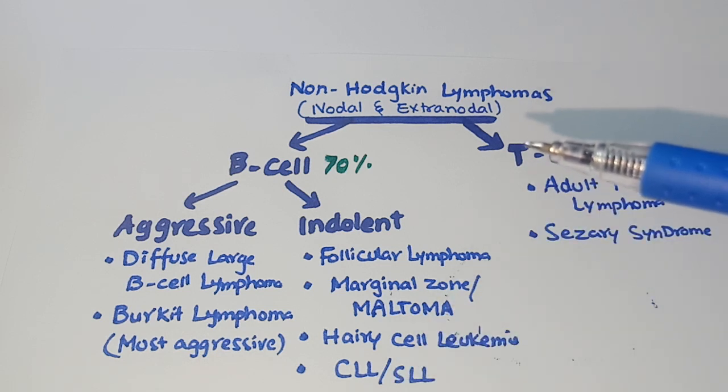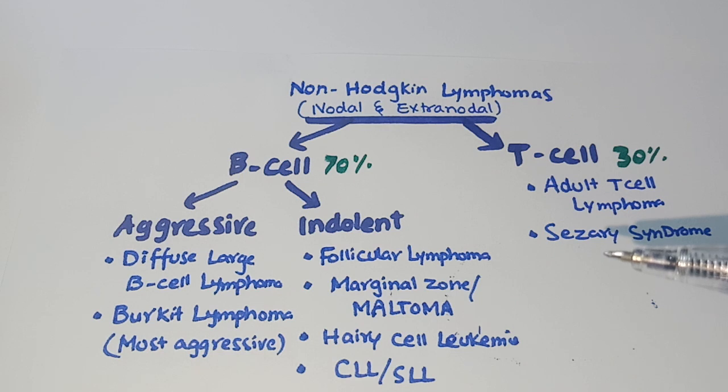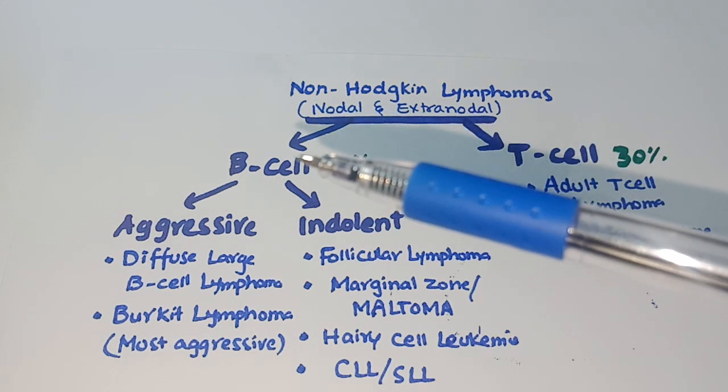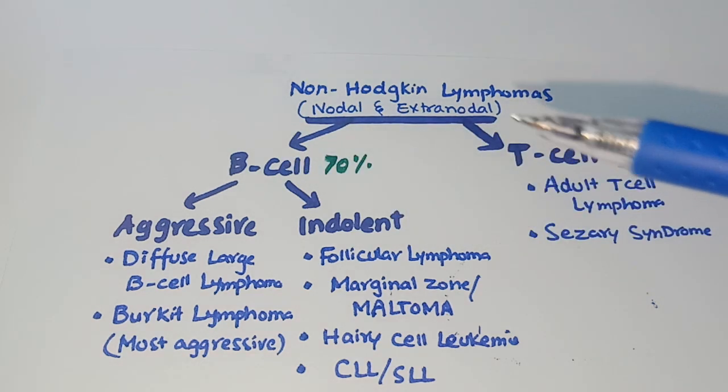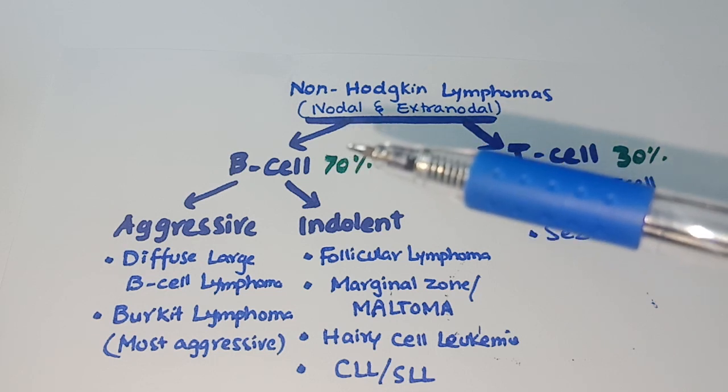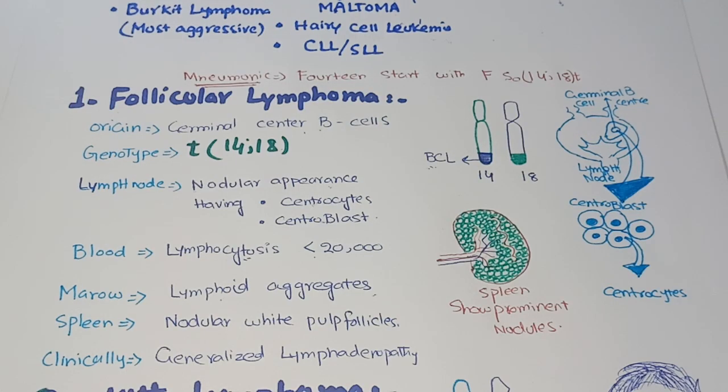T cell non-Hodgkin lymphoma can be Sézary syndrome and adult T cell lymphoma. Non-Hodgkin lymphomas can arise from B cells and T cells. In 70% of cases they arise from B cells. Now we shall discuss the different types of non-Hodgkin lymphoma.